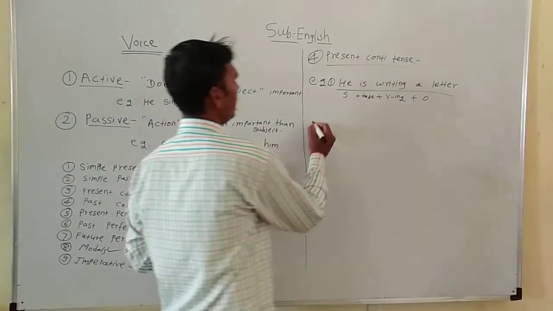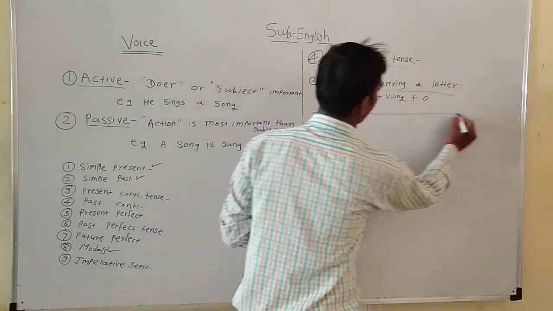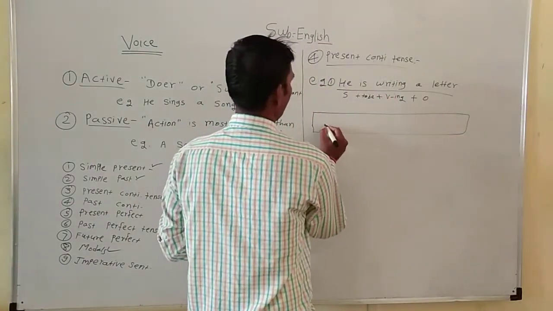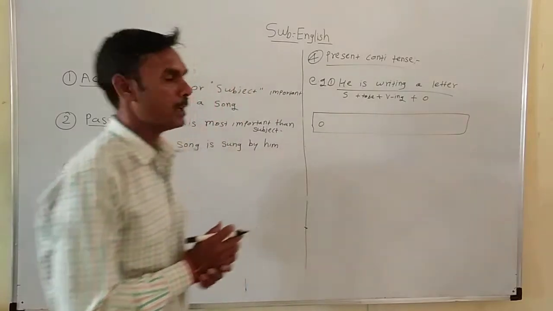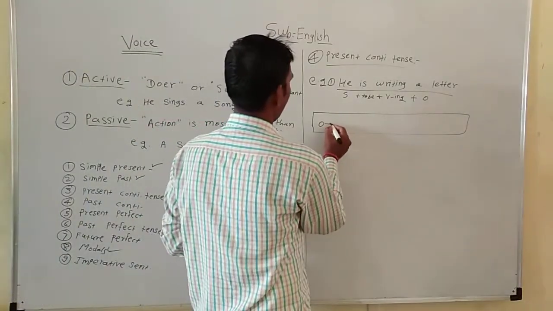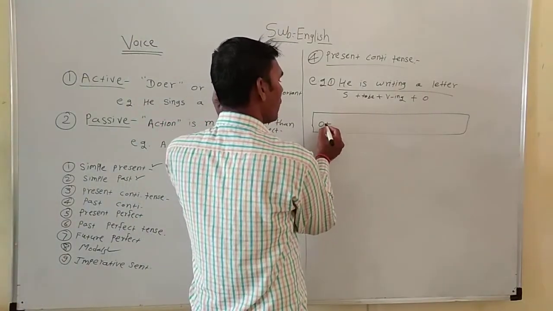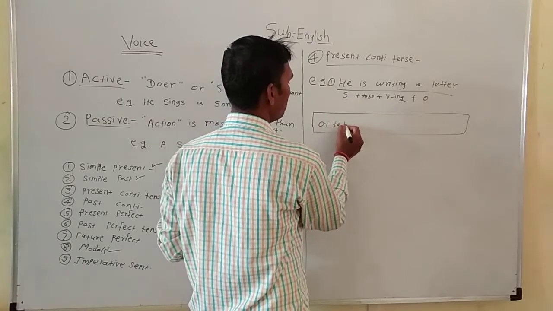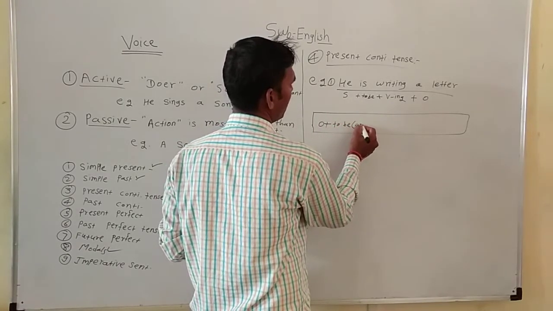How do we convert it into passive voice? There is a passive structure. We take the object first. According to the object, we use the to be, present to be, am, is, are.